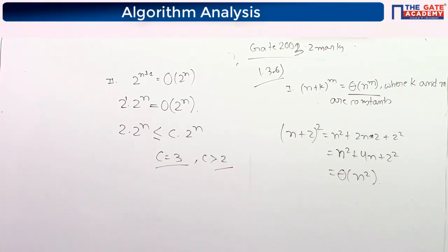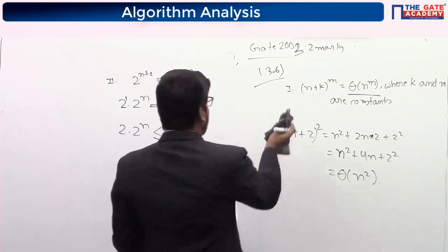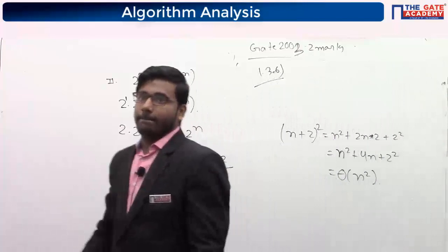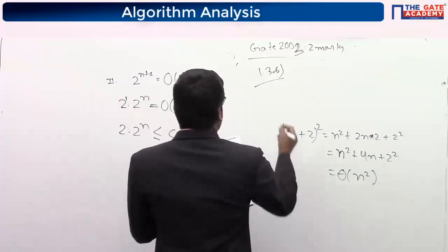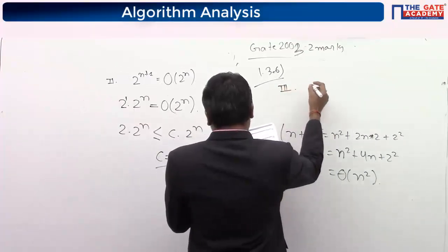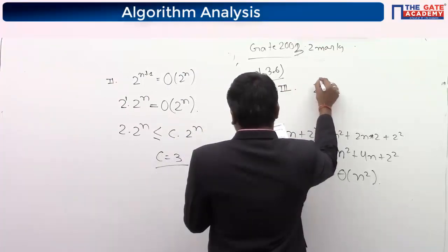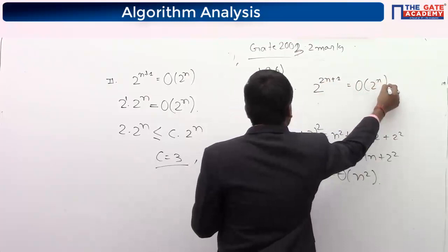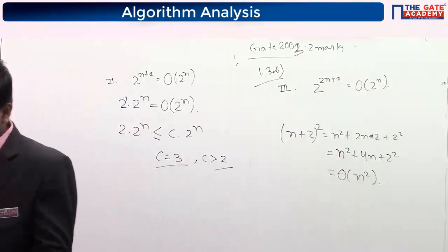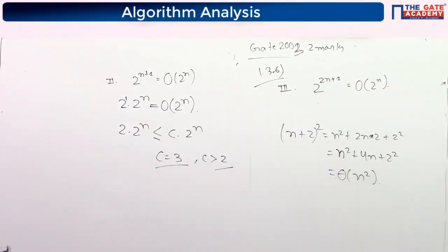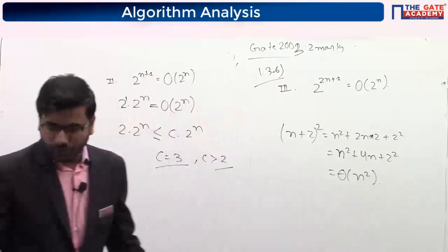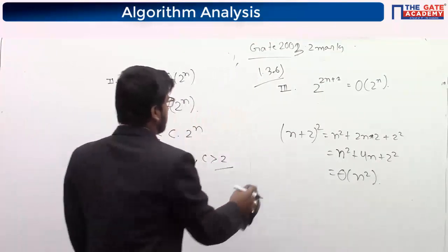Now we will see statement 3. Anyone having any doubt in statement 2? The third statement is saying 2 to the power 2n plus 1 is big O of 2 to the power n. Have I written it correctly? Yes. Now here also we will try the same.